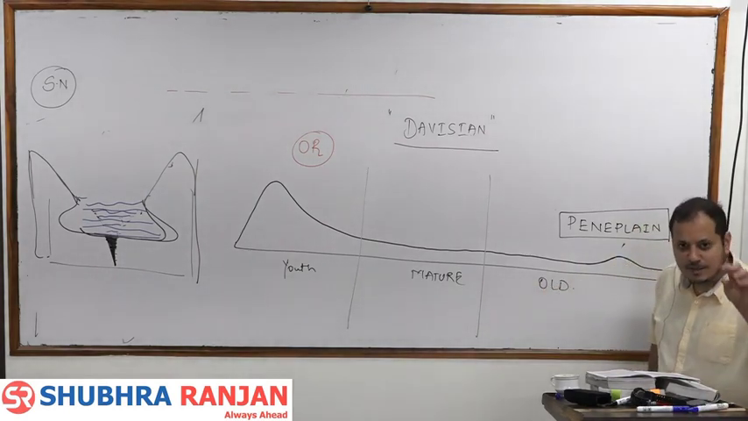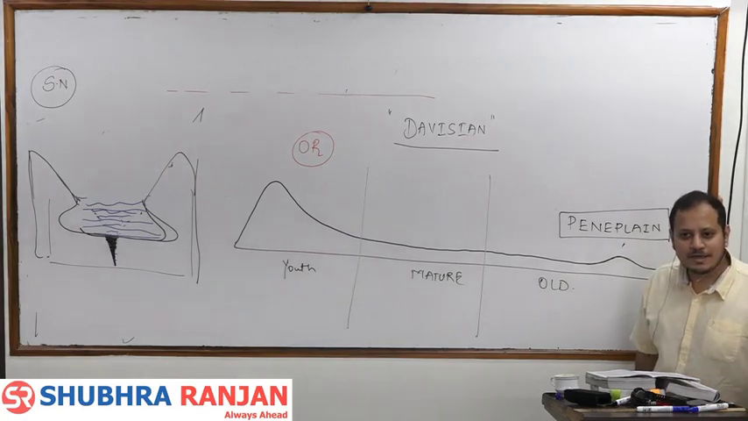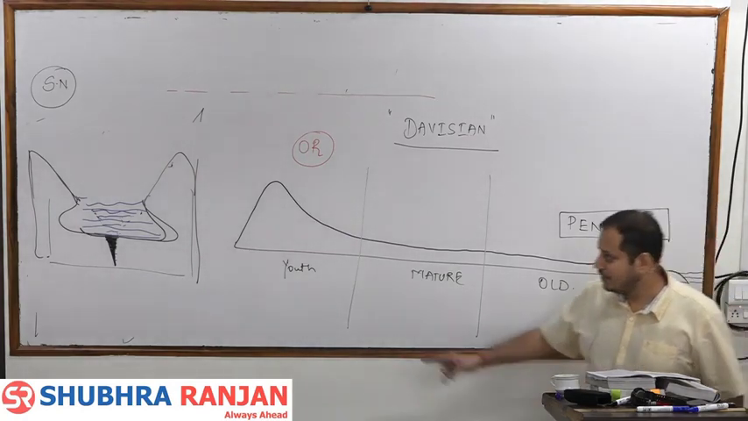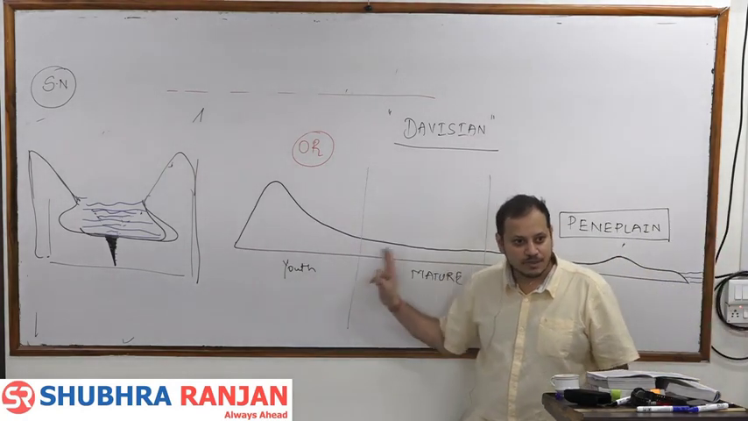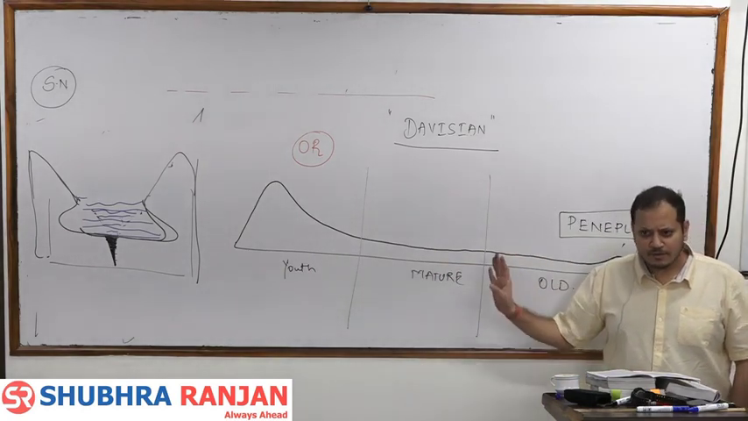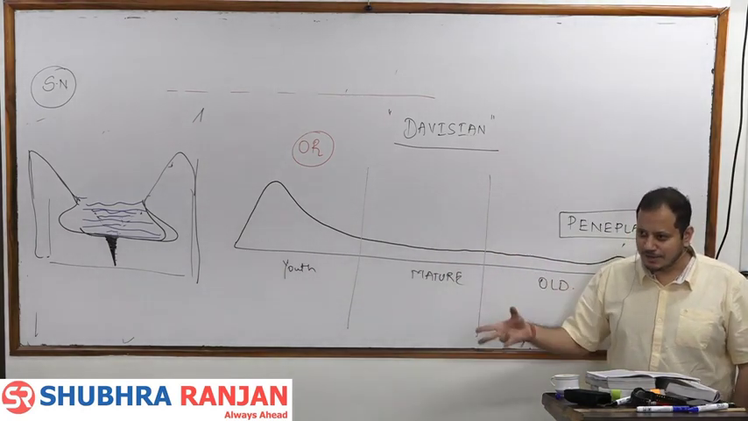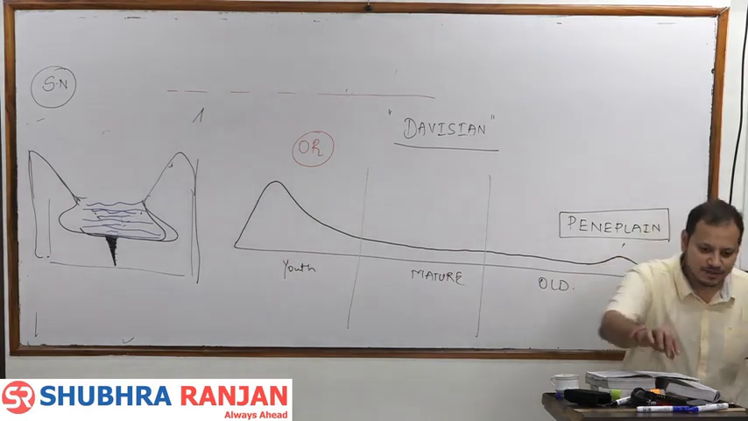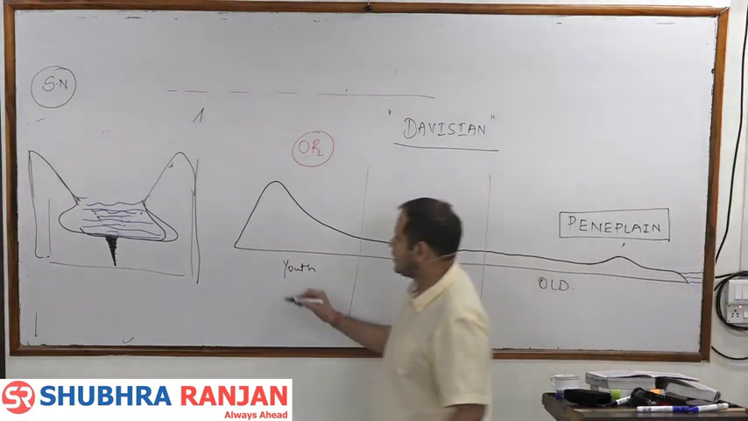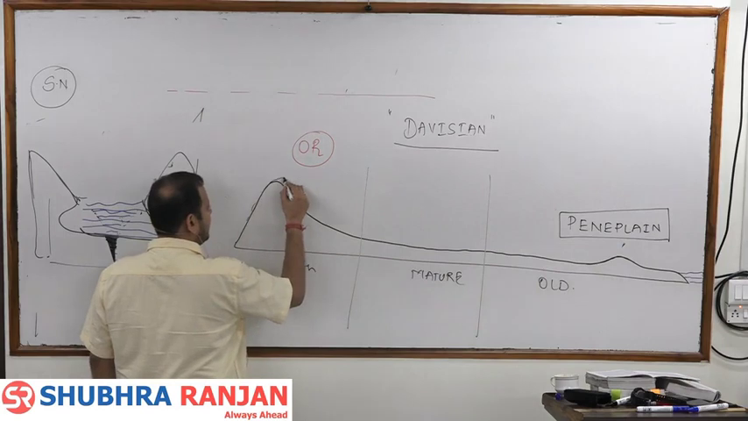So over the period of time, as Thornbury said, there is an orderly sequence of the landform from youth, mature and old age. And ultimately, you are not supposed to draw this diagram. This is technically a wrong diagram; the technically right diagram is different. We will draw that while doing the Davisian cycle. This is the technically right diagram.